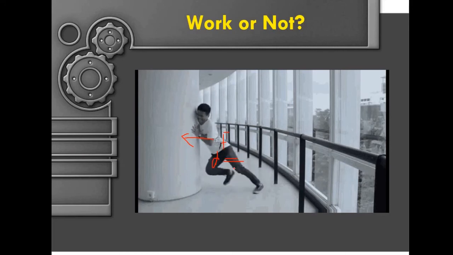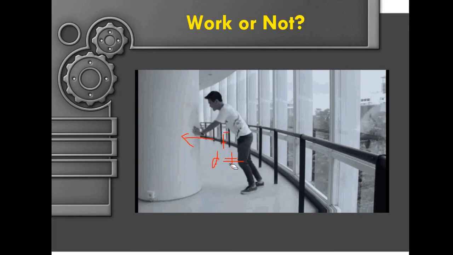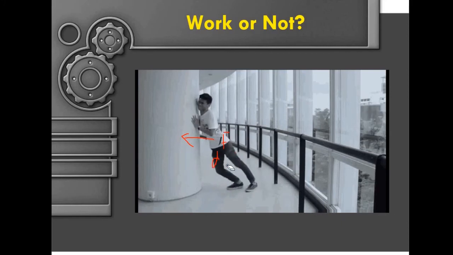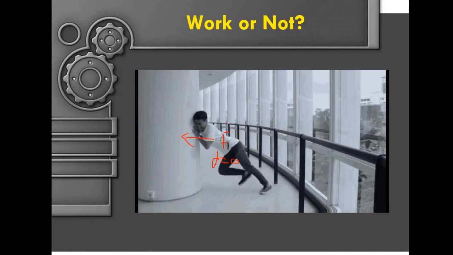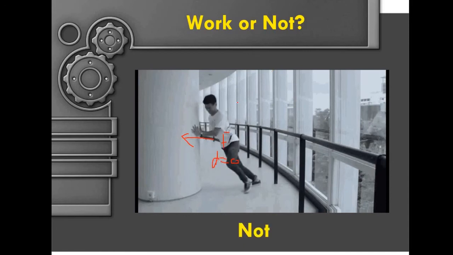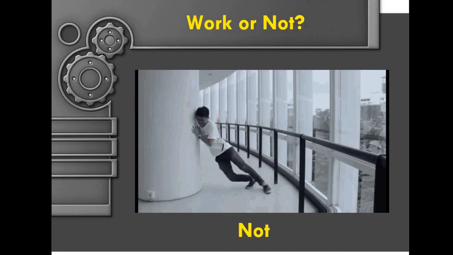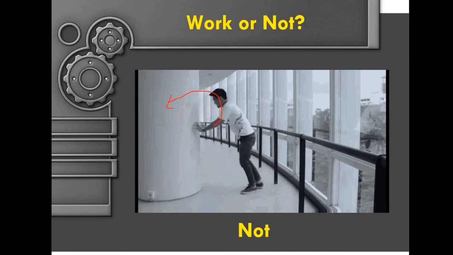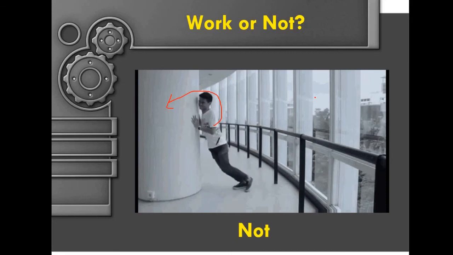The displacement is zero. So even though you exert a lot of force, if there's no movement, then this man hasn't done any work on this column.